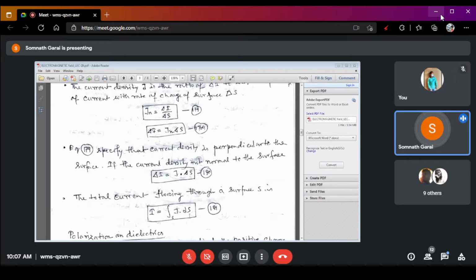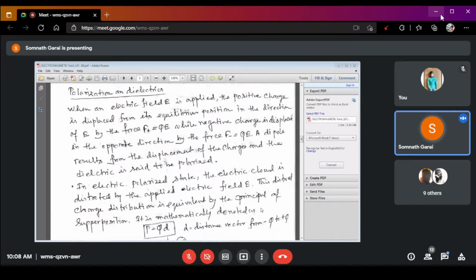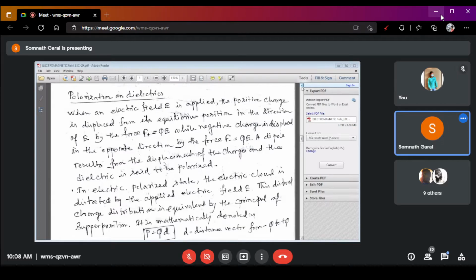We already know that each parameter in the electromagnetic field, we have expressed in differentiation form or integration form. Right? Okay. Now this is the concept of current in differentiation form or integration form. Right? Okay. Got my points?